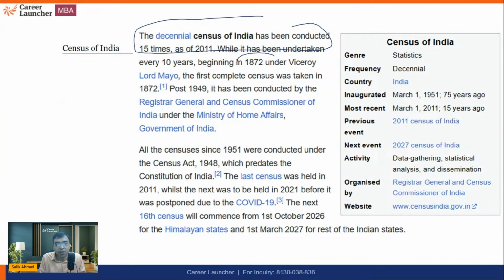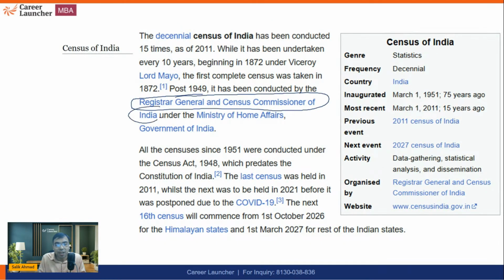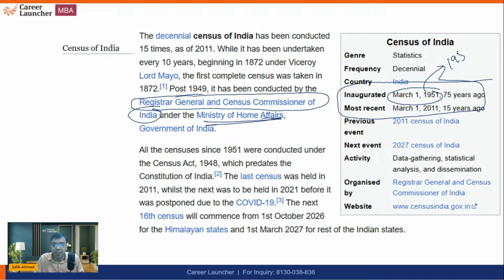Lord Mayo, 1872, first census. And of course, who organizes this? It is being conducted by the Registrar General and Census Commissioner of India under the Ministry of Home Affairs. And that is what you should be knowing about. Since independence, the first census after independence was in 1951.